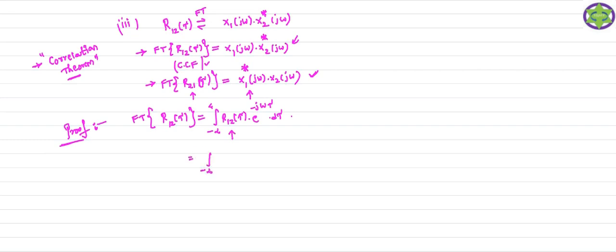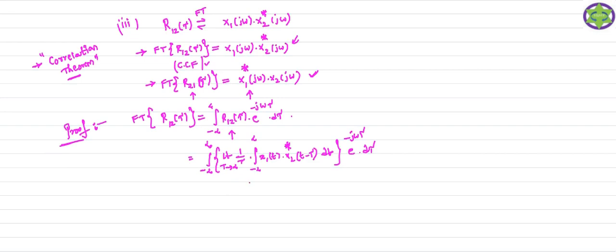Already you know the cross correlation function of the power signal. What is the formula for cross correlation of the power signal? You just substitute: limit T tends to infinity, 1 by T, integral of x1 of t, with the conjugate of the shifted version of the second signal, with respect to dt. So this is your cross correlation function R12 of tau. Then you take e power minus j omega tau into d tau. Whatever procedure we do in the case of the autocorrelation function, the same procedure again.